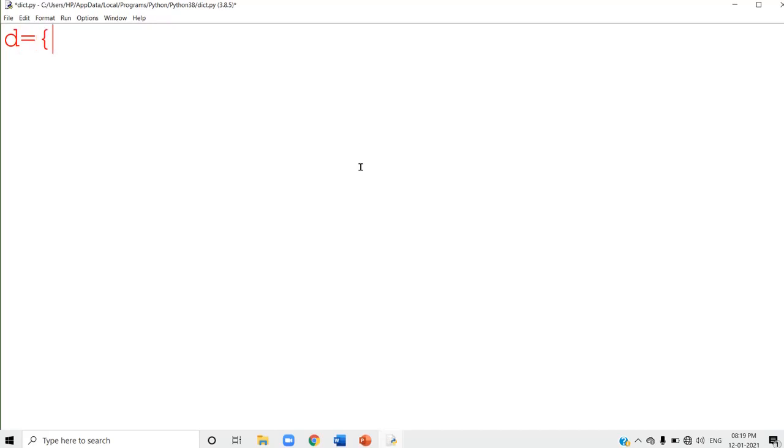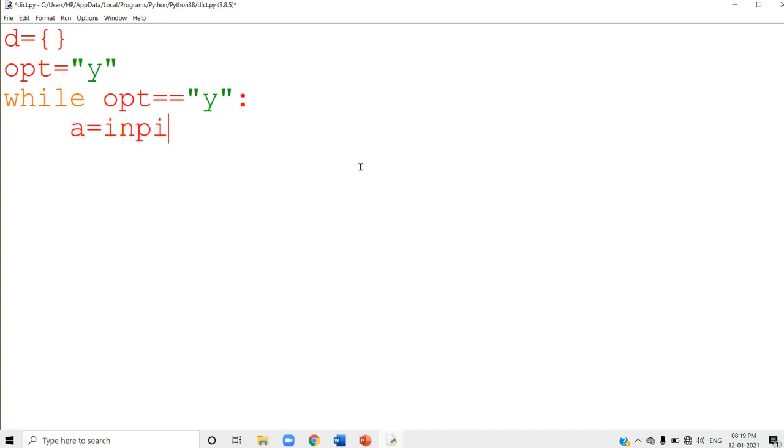The first step, I am creating an empty dictionary. The same procedure which you used in the list, the same procedure I am going to use here. OPT equal to Y, while I want to ask the user, do you want to continue? So OPT equal to Y. You are checking whether the value of OPT is Y. Yes, it is Y, so you are entering inside the loop. First you have to input the key value.